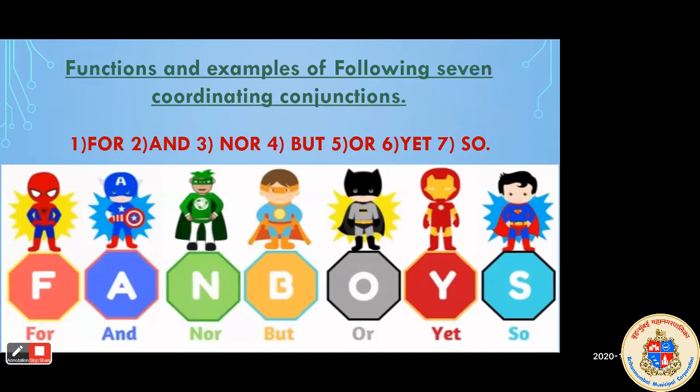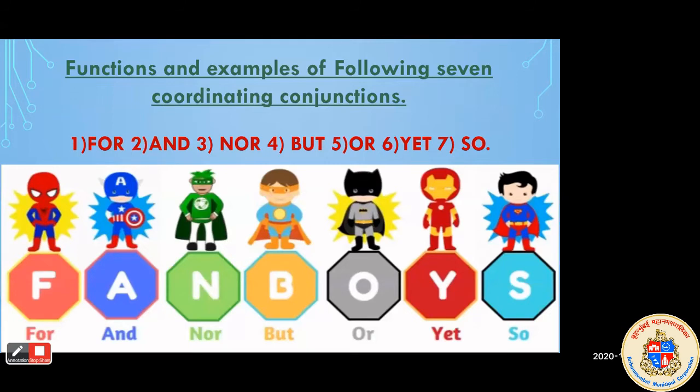Can you see here the simple acronym, the first characters of each conjunction are taken and the word is ready to keep in mind easily. That is FANBOYS. So F for for, A for and, N for nor, B for but, O for or, Y for yet, and S for so.